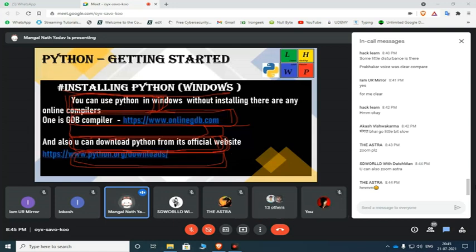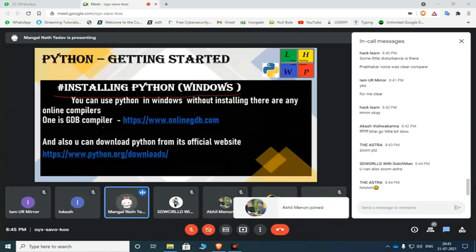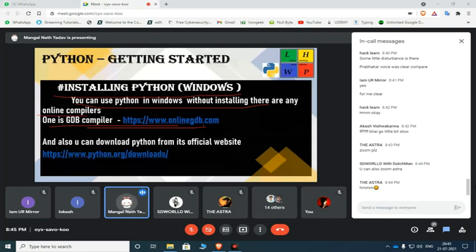What is meant by installing Python on Windows? In Windows we can start using Python very easily. We just have to go to the official python.org website and download it from there. And there is an online GDB compiler where we can compile our Python code. No need to download any Python interpreter, but if you want to save your Python files, you can download Python. Okay.